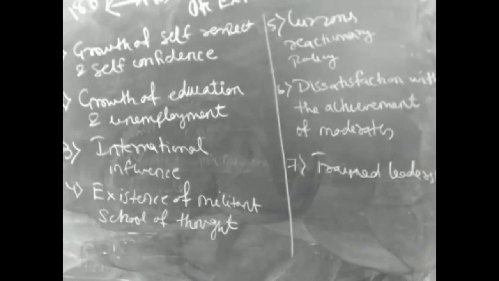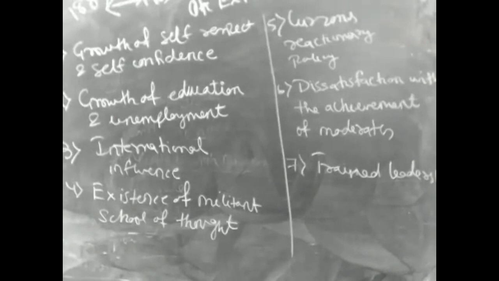Suppose if you start your preparation this year, so maybe you are not that hungry for success this year. You think, okay, this is my first year, I may make mistakes. But in your fourth year, you will be more hungry for success. So similarly, these people are more eager and more impatient in 1905. So as a result, if they are more impatient, they are less willing to give more opportunity to moderates and they are ready to try with new ideologies.